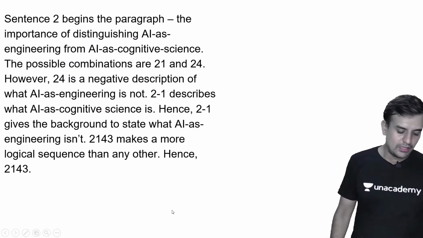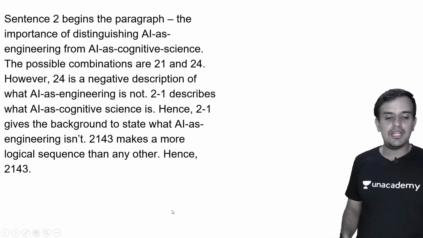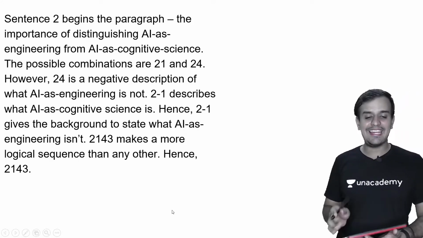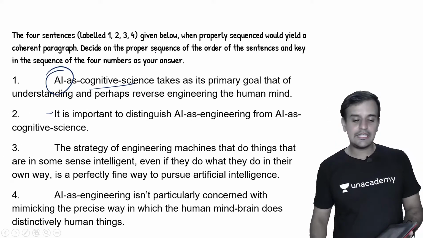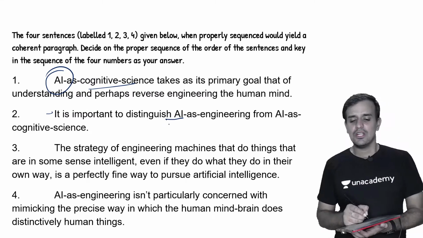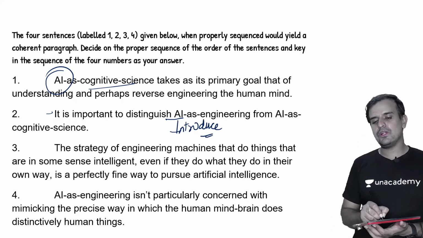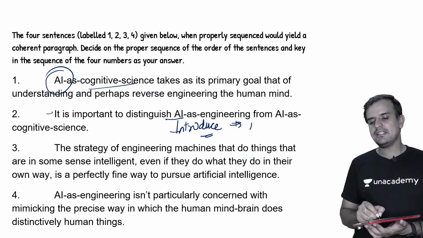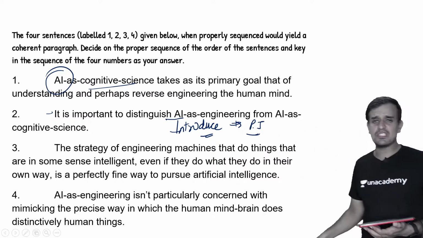Okay, look. So over here what happens? Sentence 2 begins the paragraph: the importance of distinguishing AI as engineering from AI as cognitive science. As you can see, this is the sentence which is going to introduce the parajumble. It is introducing what the subject matter of that particular parajumble is.